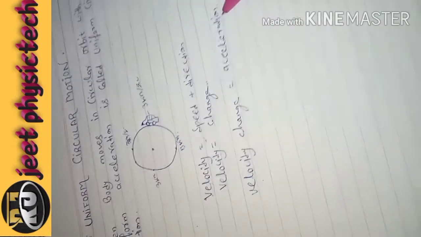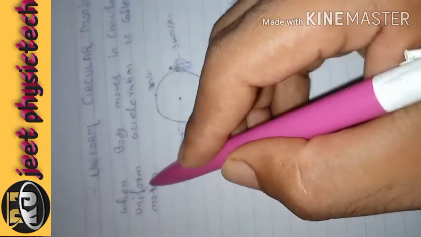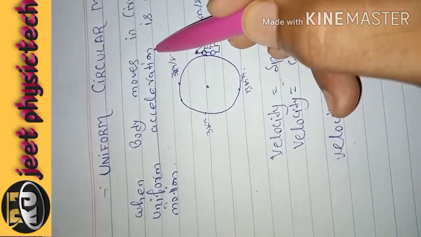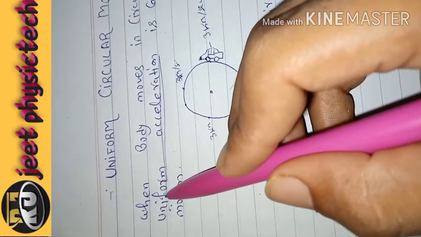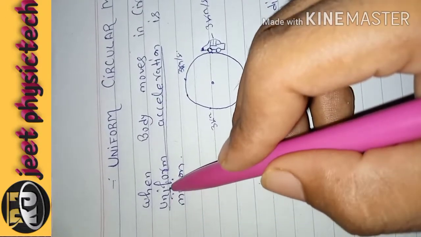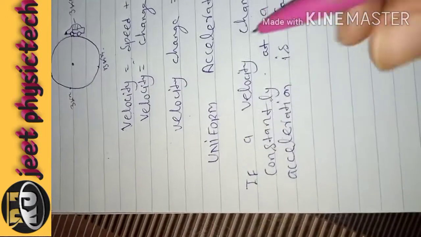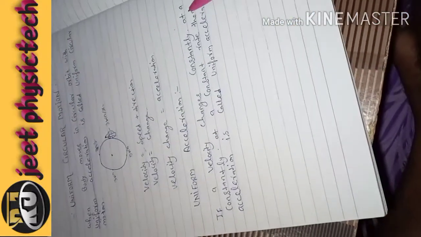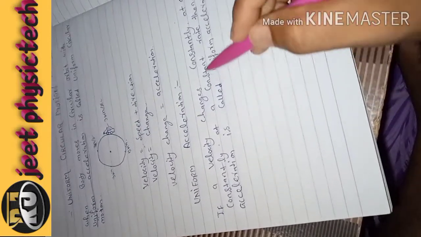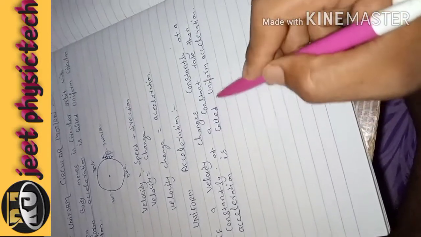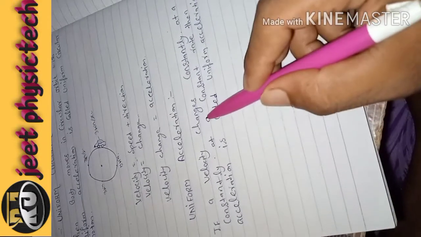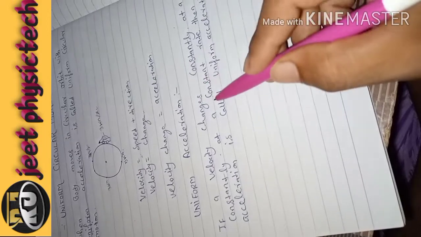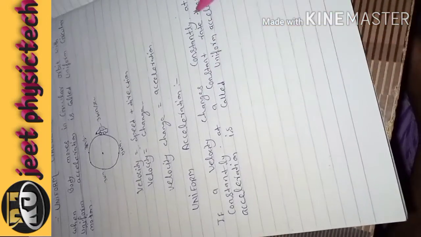Any body which is moving and changing direction, or has a change in velocity, has acceleration. Now friends, here comes a word, uniform acceleration. Do you know uniform acceleration? Let's understand it. If a body's velocity changes constantly at a constant rate, then the acceleration is called uniform acceleration.